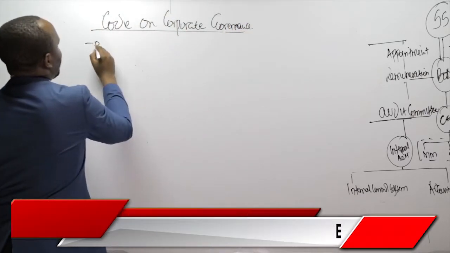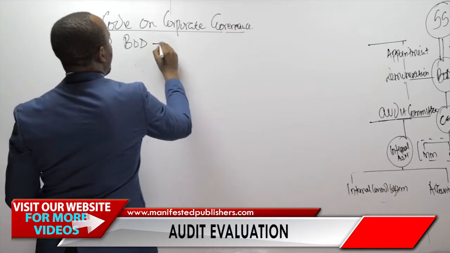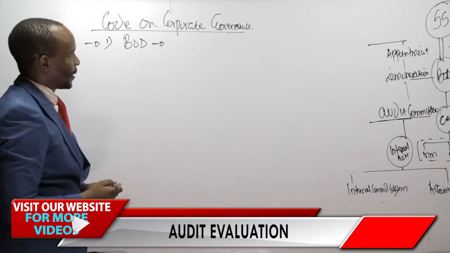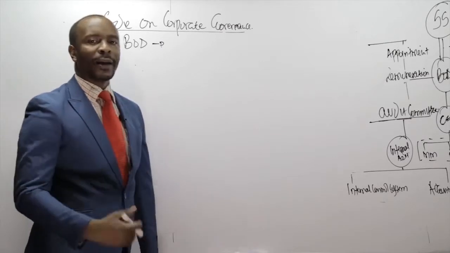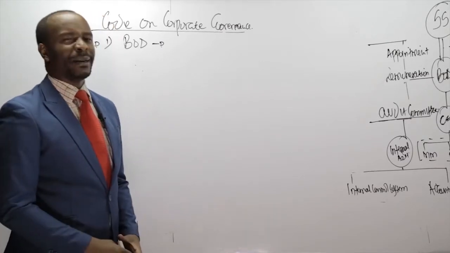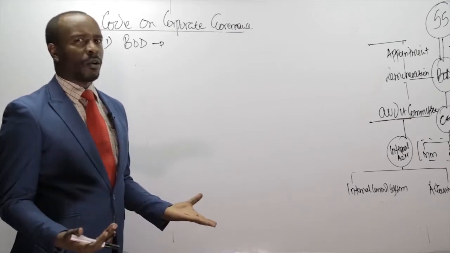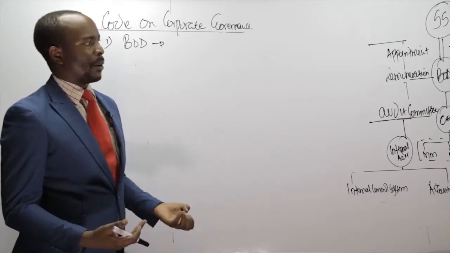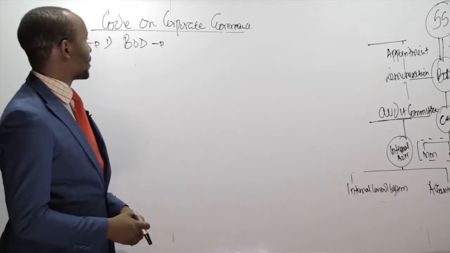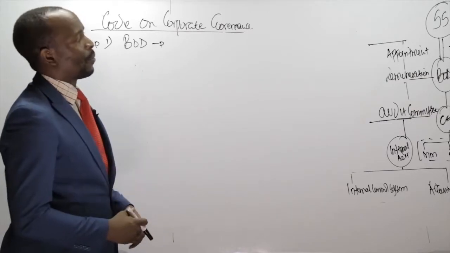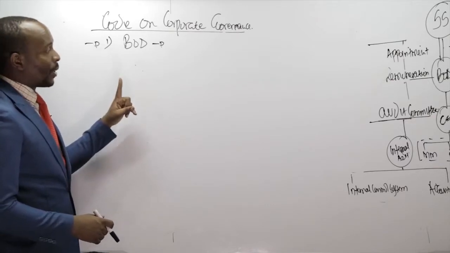Every company should be headed by a board of directors. That is rule number one for every company. Don't allow the company to be run like a shop, like a music band whereby we have one person who is the soloist and he's the same person who is playing the guitar. That will be presenting a major problem. So ensure we have the board of directors in a company. That is rule number one.